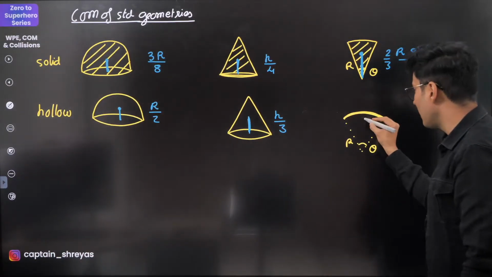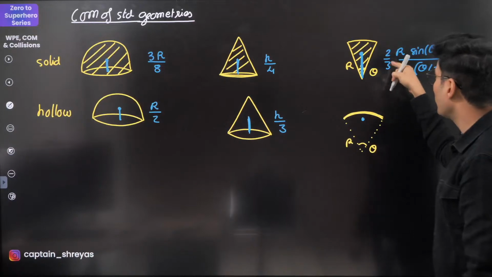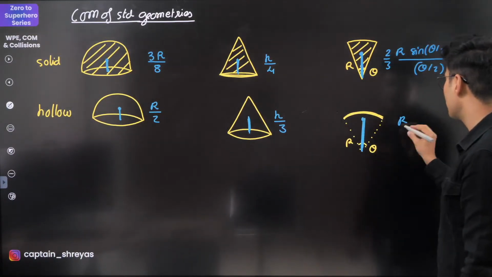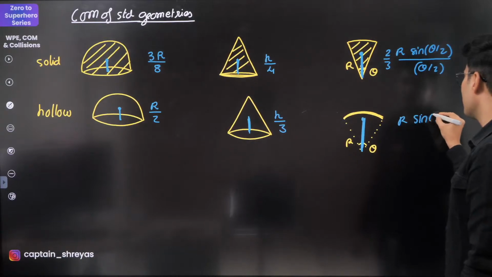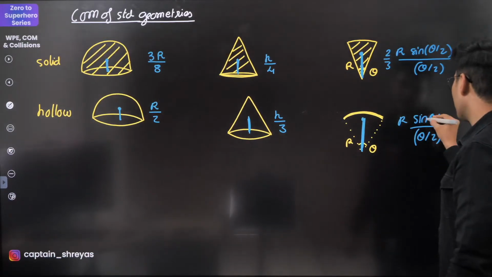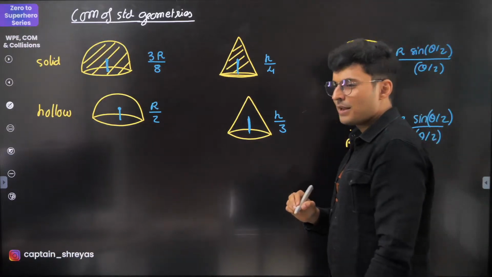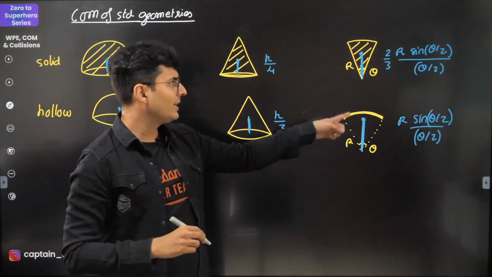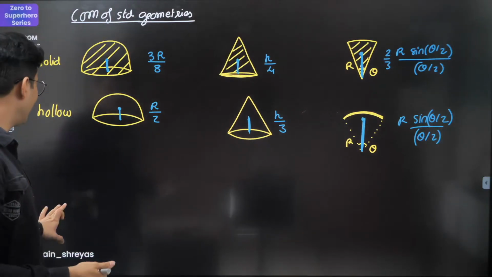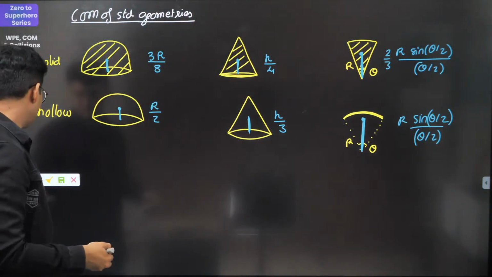For just an arc, the center of mass is here, only the 2 by 3 does not come, rest all things will come. So this distance is given by r sine theta by 2, the whole thing divided by theta by 2. That's what it is. Now you might be wondering, why do I need these formulas? You will need it for semicircle or quarter of a circle and stuff like that.